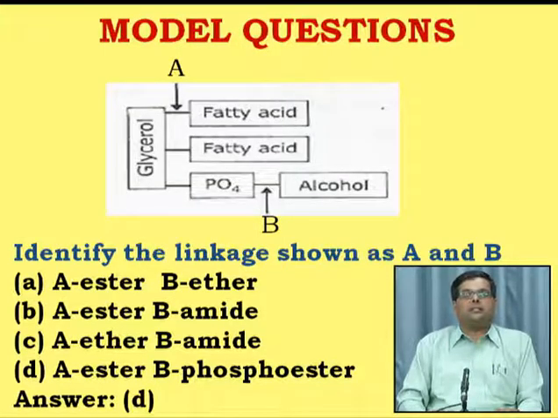is correct. So as we have discussed earlier, there are different functional groups involved in the formation of the different kinds of linkage. So here the phosphate group as well as the hydroxyl group of the alcohol are involved. And remember that all these ester linkages, amide linkages, ether linkages are all examples of covalent linkages, or covalent bonds.